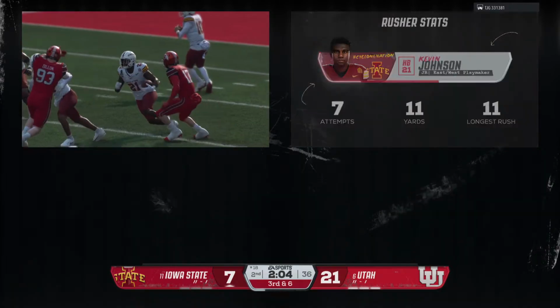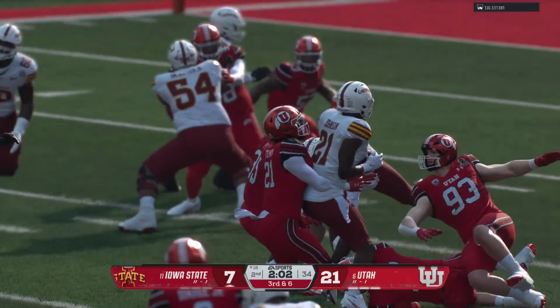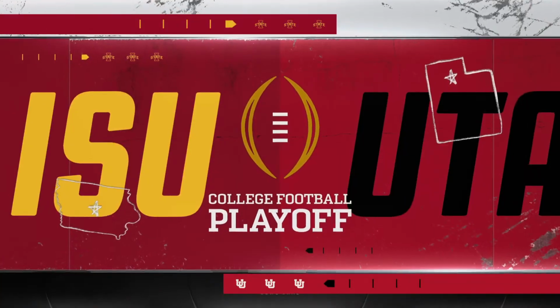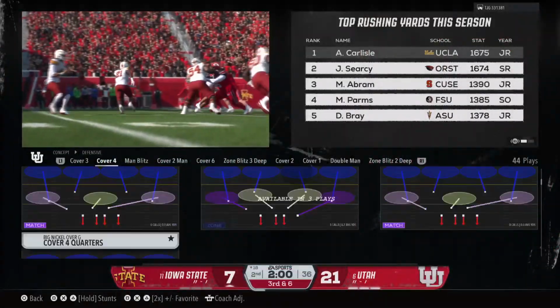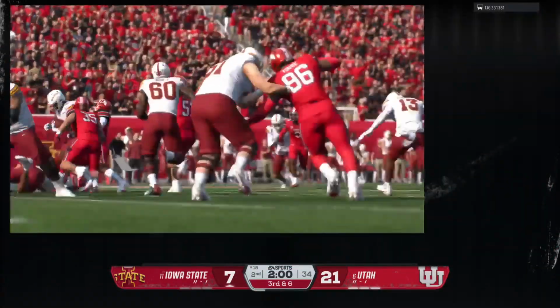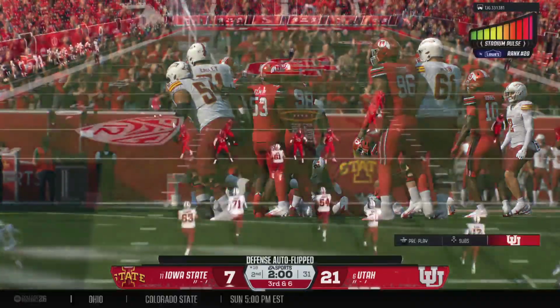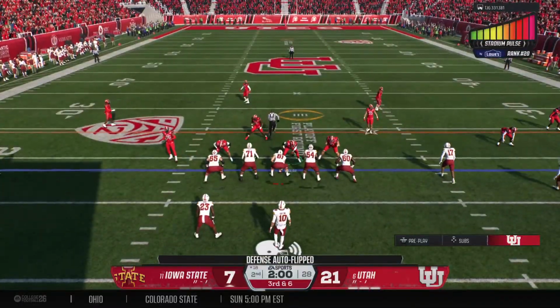Well, another short gain for this offense on the ground, and you got to give a lot of credit to the defense. They have really negated that aspect of this offense the entire first half and really making them one-dimensional. And if that doesn't change, I don't know how they get back into this game. Offense breaks the huddle and gets set. It's 3rd down.